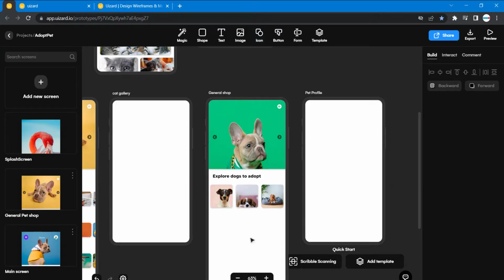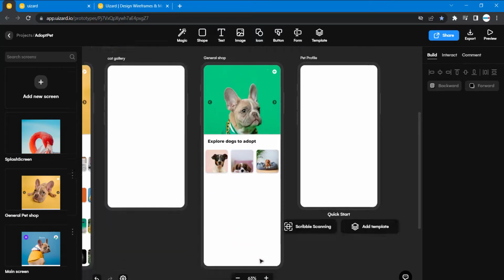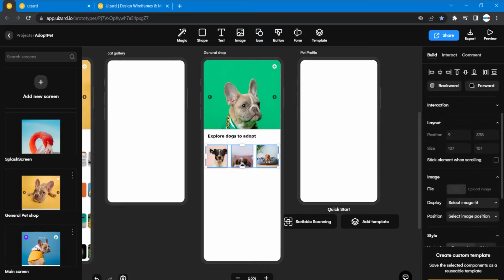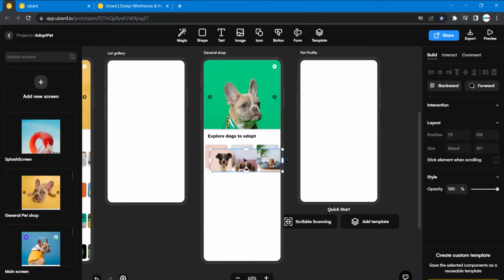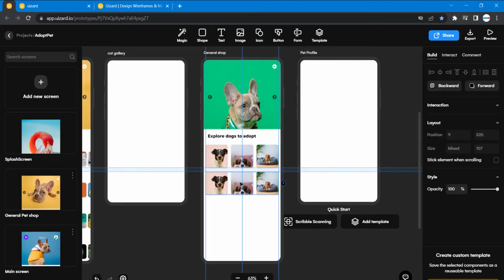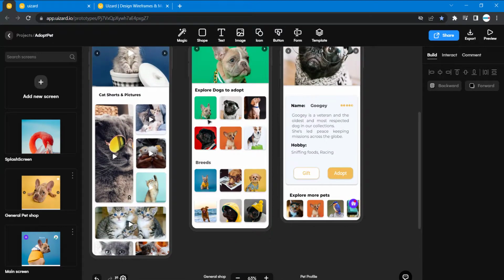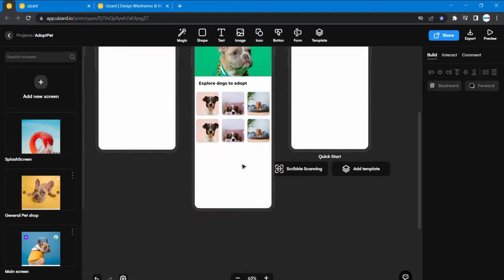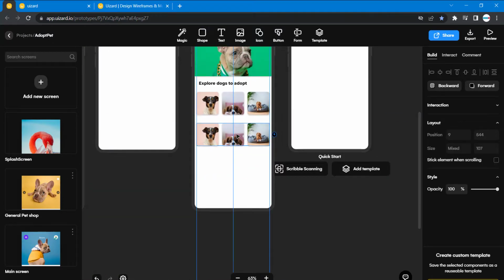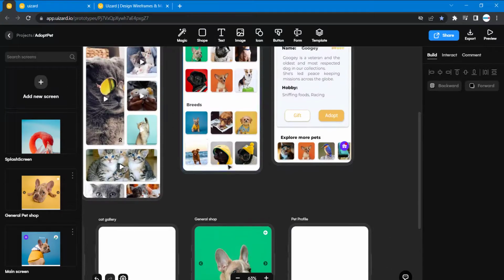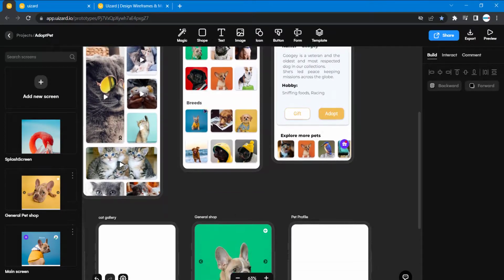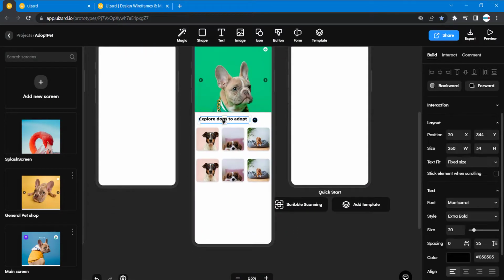Then all I have to do now is just group this, Control C, Control V. Then I'm going to move it down. There's enough spacing. Now let's give it more spacing. Let me take it here. And then we need a text called breeds. So I'm going to select this, Control C, Control V, and bring this here.